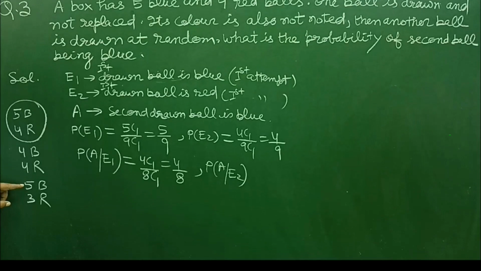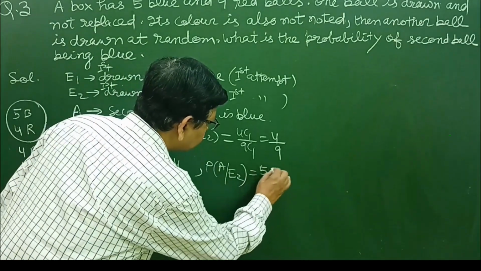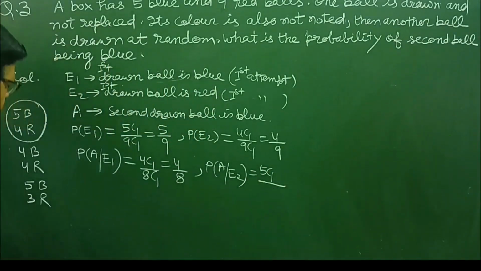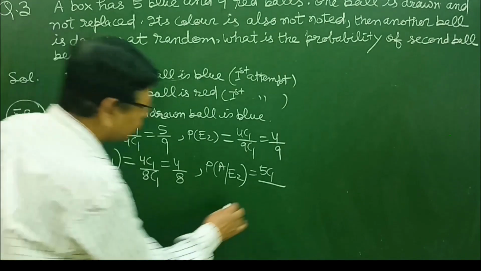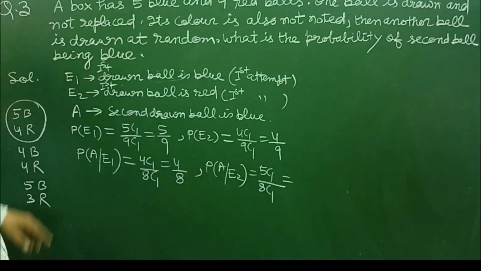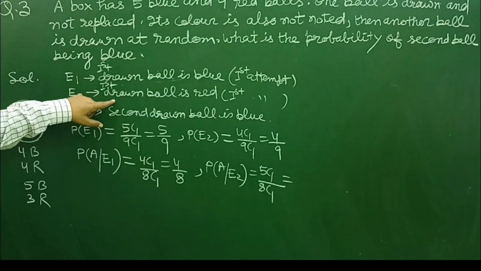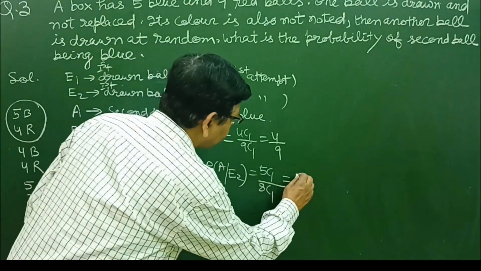Out of these 5 blue balls we need to select any one, 5C1, upon the total balls, now 8C1. That is, this probability, when the first drawn ball is red and the second drawn ball is blue, is equal to 5 upon 8.